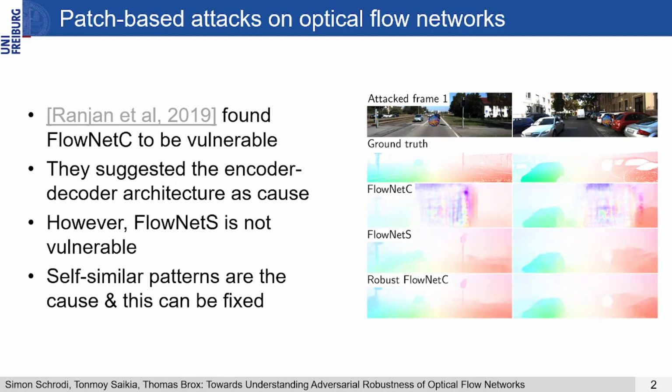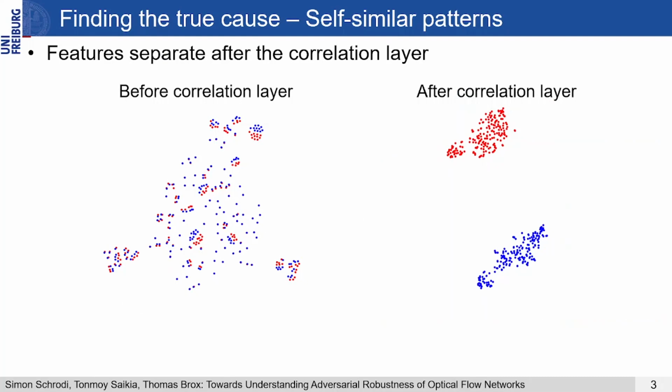We find that self-similar patterns in conjunction with the correlation layer are the main cause, which most modern optical flow networks already likely unknowingly rectified. And we show how to also rectify the vulnerability for FlowNet-C by a simple architectural change. More specifically, we found that unattacked and attacked features are separated after the correlation layer of FlowNet-C, while they stay well aligned before it.